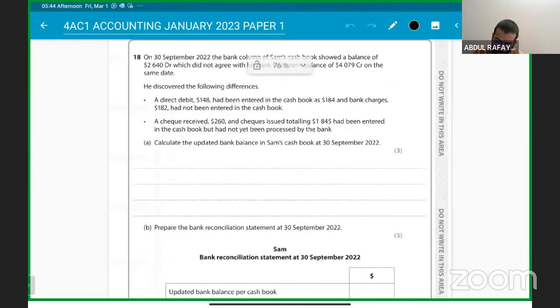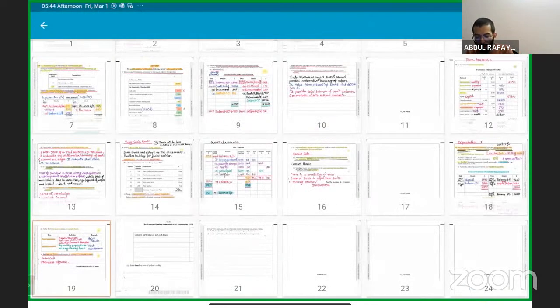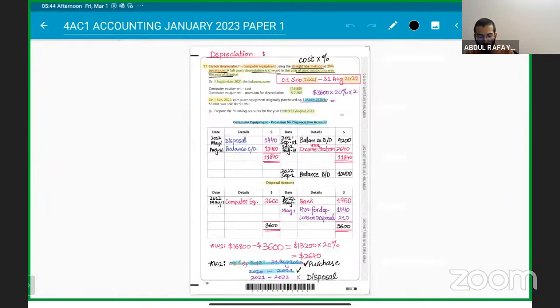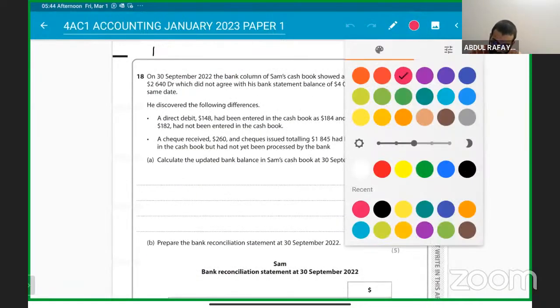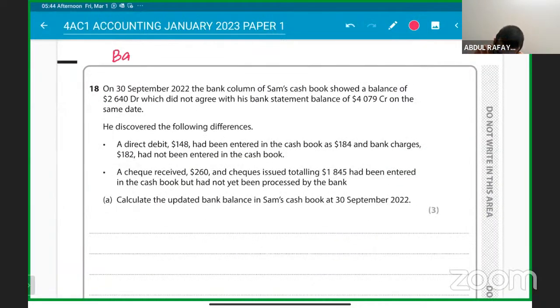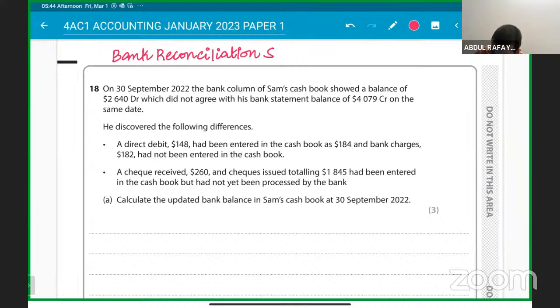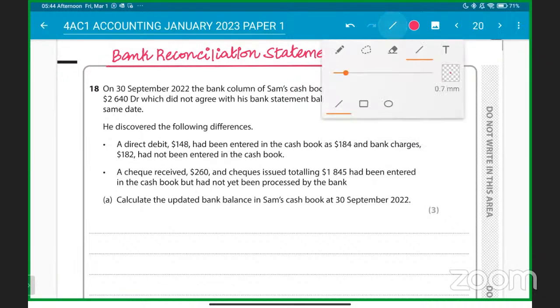Question number 18 talks about the bank reconciliation statement. We have done up till now trial balance, question number 15, 16 was petty cash book, 17 is basically depreciation. And now we have 18 that talks about the bank reconciliation as well. Okay, guys, getting it clear, following? So we have a bank reconciliation statement as well. Okay, understood? Got it? That is very important.